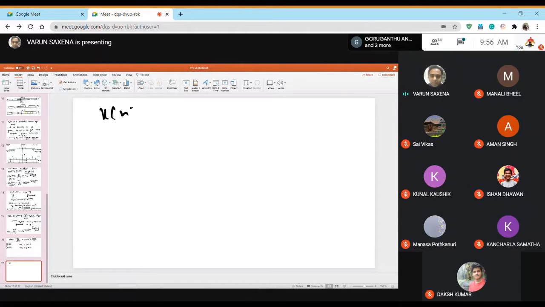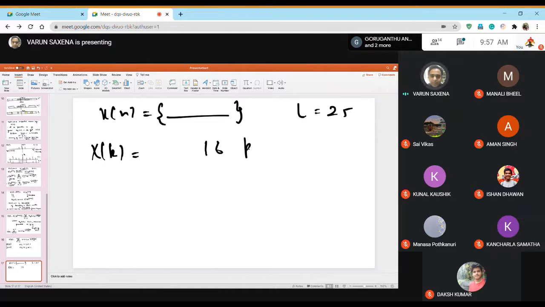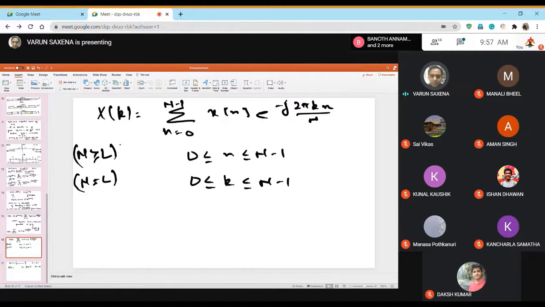I'll ask you a very simple question. Suppose there is an x[n] which is a sequence, and L is 25. Now I say, let me find a 16-point DFT, which means that N is equal to 16. Do you think that this definition will hold then? Yes or no? No, sir.